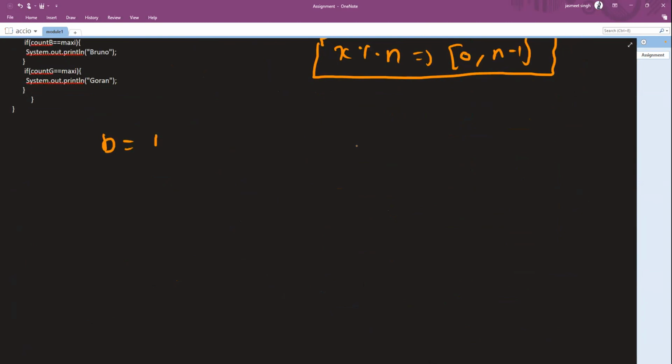Let's say what was the B pattern? I say B, A, B, C, some such pattern, right? Again, if I talk about the N, what is the N in this case? I can say N is 4, right? The size is 4. So let's also map the indexes: index 0, index 1, index 2, index 3. If I do index i modulo 4, what is the possible range that I can get the answer in? I can get the answer in the range 0 to 3, right? So you can see the indexes of the outputs that I can get are exactly in the range of 0 to 3. Now it doesn't matter how long my actual key is.